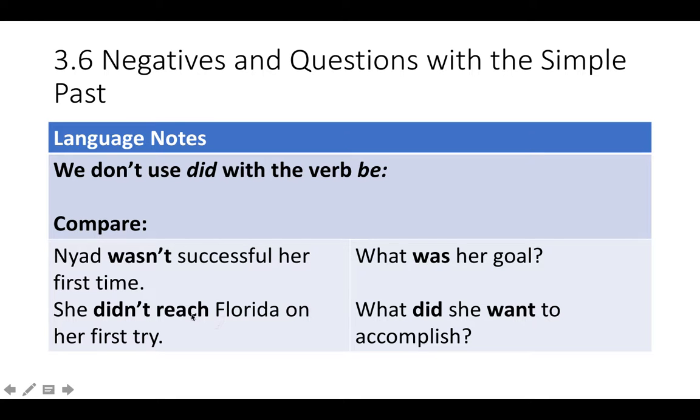But with other verbs, yes, she didn't reach Florida on her first try. Here's didn't, base form. What did she want to accomplish? Did, and the base form. Verb to be is an exception. We never use did or didn't when the main verb is to be.